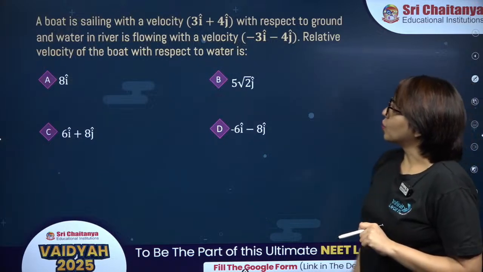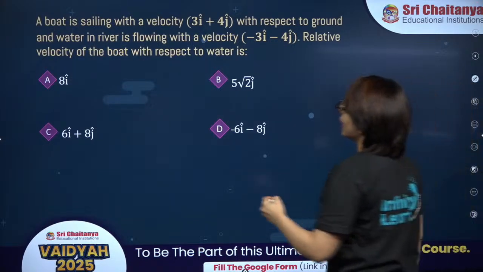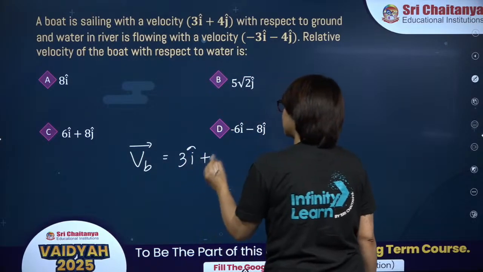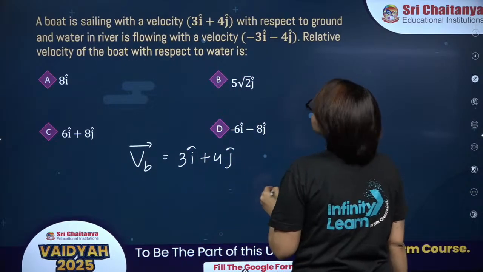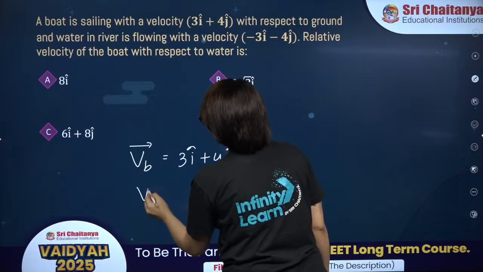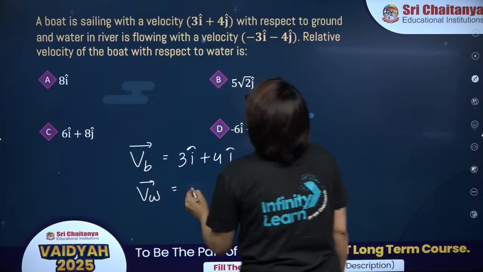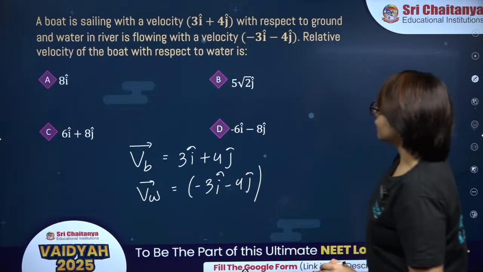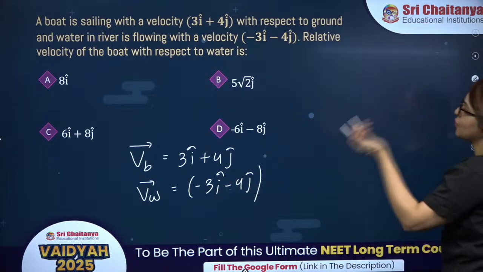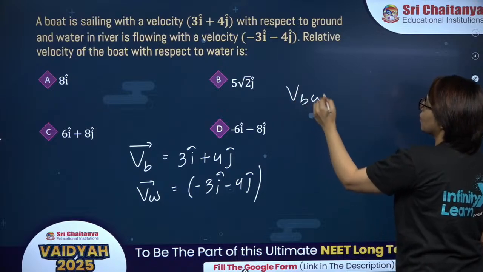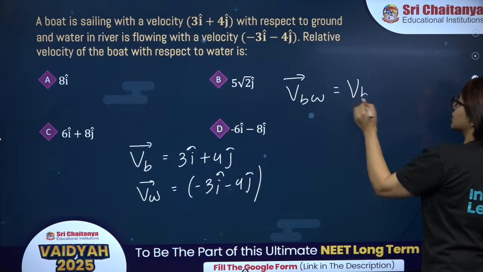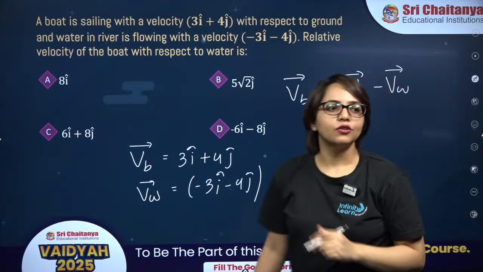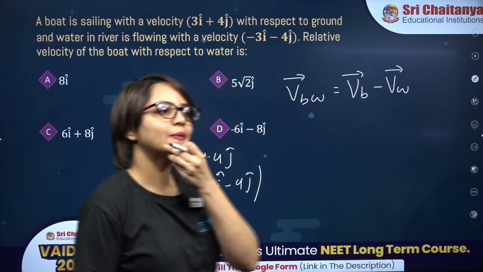Next is this one. A boat is sailing with velocity 3i plus 4j. Velocity of the boat is 3i plus 4j with respect to ground, and the velocity of water in the river is minus 3i minus 4j. You have to find the relative velocity of the boat with respect to water. So this is velocity of boat minus velocity of water in vector format. Try this one, come on guys.